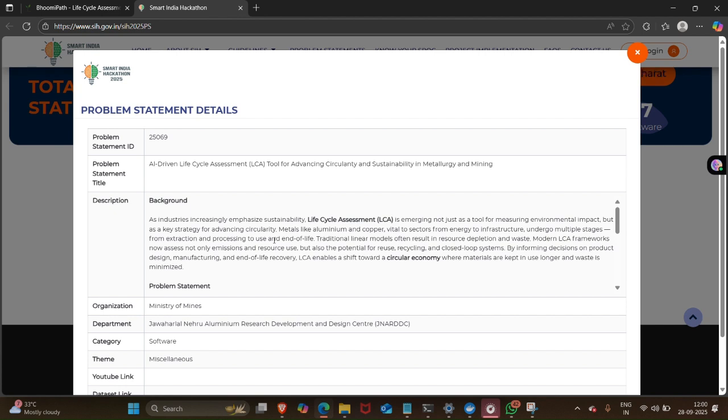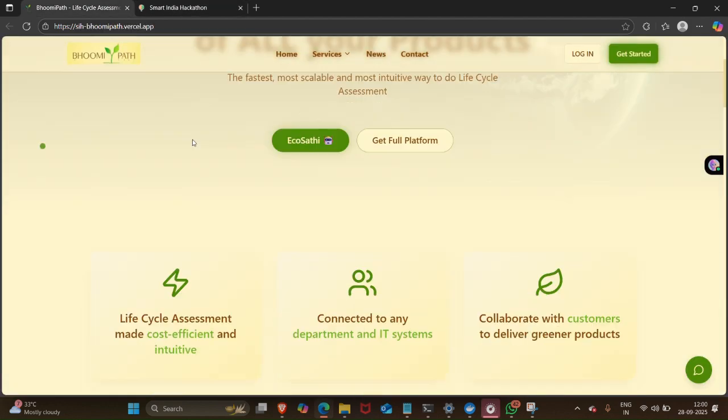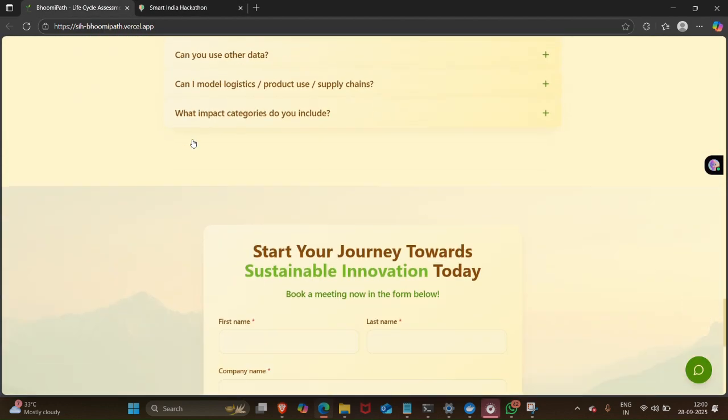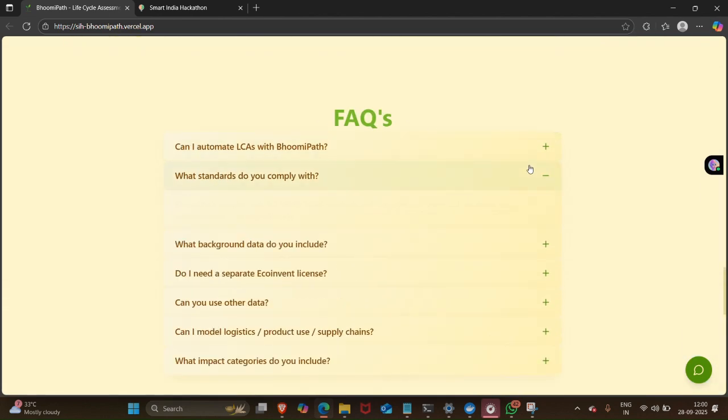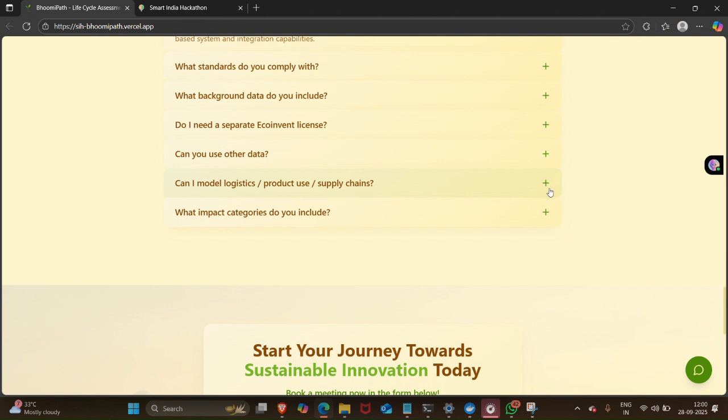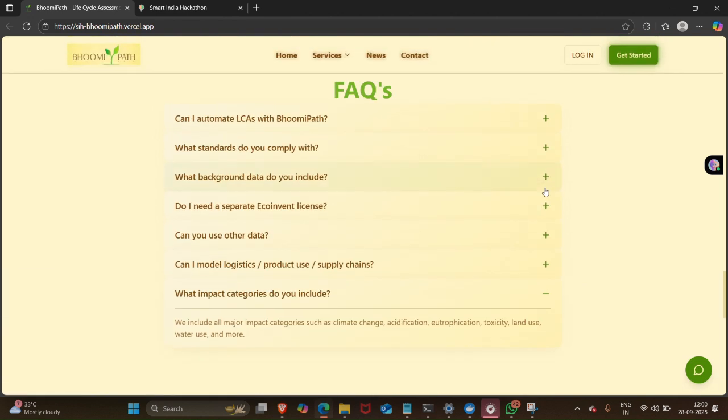So what is the solution? We need an AI powered platform where the user can input whatever data they know. For the data they don't know, within seconds, because it is AI powered, AI will generate your report. Our platform is intelligent enough that whatever data you have or don't have, it will automatically predict what the value should be. It is also human friendly, where a user can just chat with our model, just like we talk to any human being.